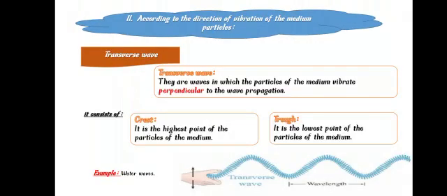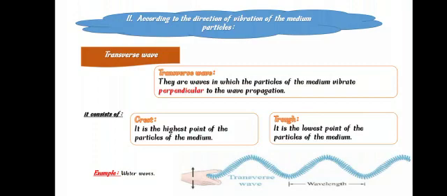We can also classify the waves according to the direction of the vibration of medium particles. We can classify them into two types. The first one is called transverse waves. Transverse waves are the waves in which the particles of the medium vibrate perpendicular to the wave propagation. If the wave is moving forward, the particles will vibrate up and down. So they are perpendicular to each other.